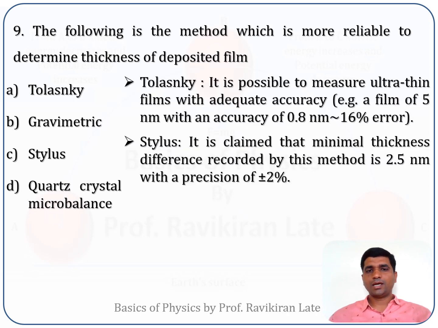With the Tolansky method, for a thickness of 5 nanometers it will give an accuracy of 0.8 nanometer, so approximately 16% error. With the stylus method, you can use a minimum thickness of 2.5 nanometers with a precision of plus or minus 2%.